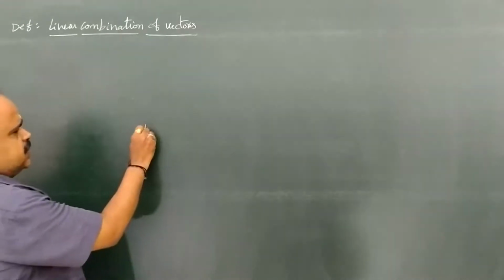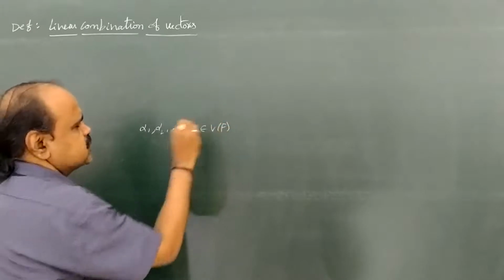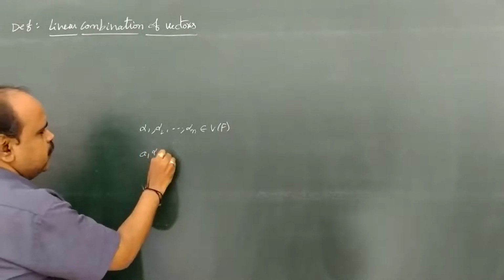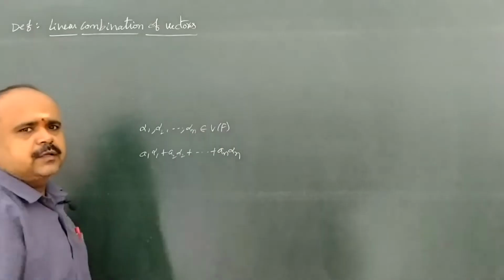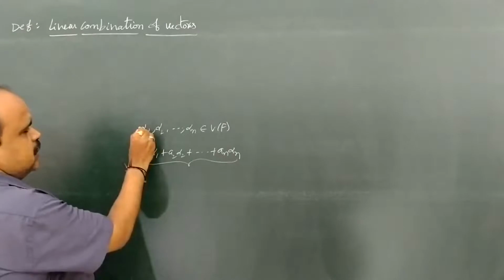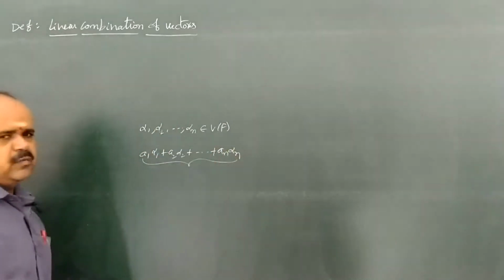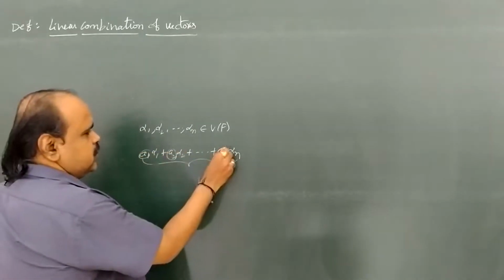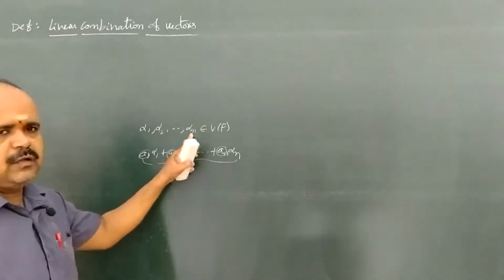For example, if we take alpha 1, alpha 2 and so on up to alpha n in a vector space capital V of F, then a representation a1 alpha 1 plus a2 alpha 2 plus and so on plus an alpha n is called a linear combination of vectors alpha 1, alpha 2 and so on alpha n, where a1, a2 and so on an are the corresponding scalars. These are scalars, and alpha 1, alpha 2 and so on alpha n are vectors.